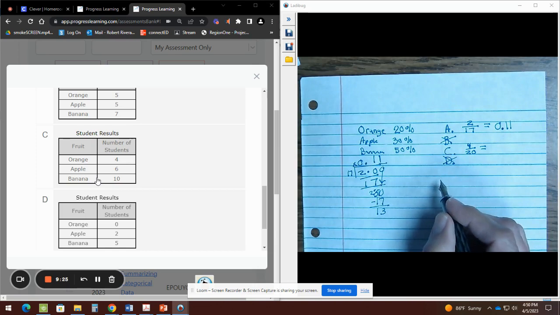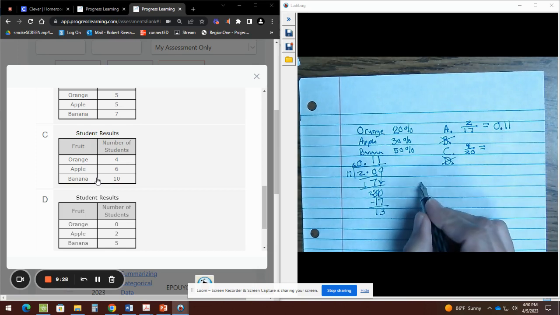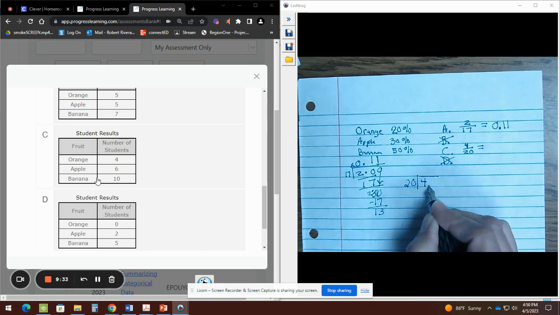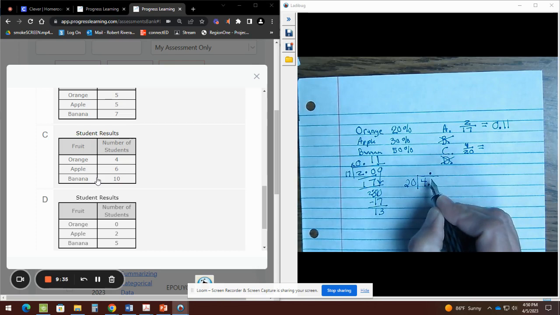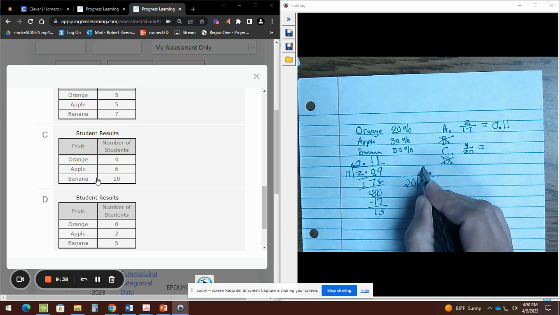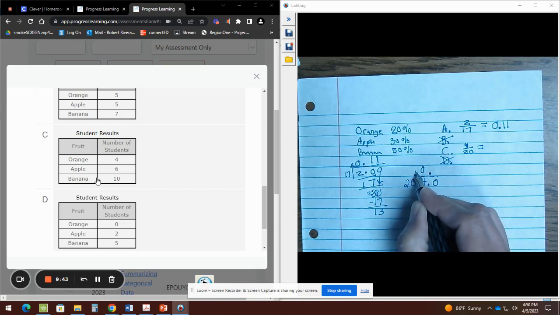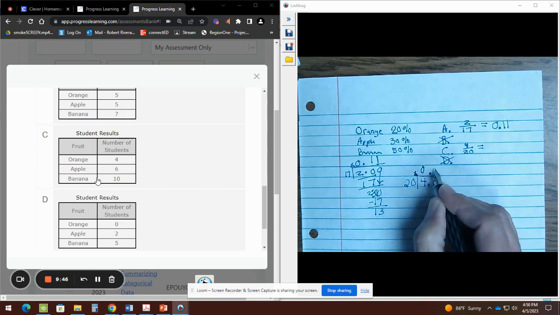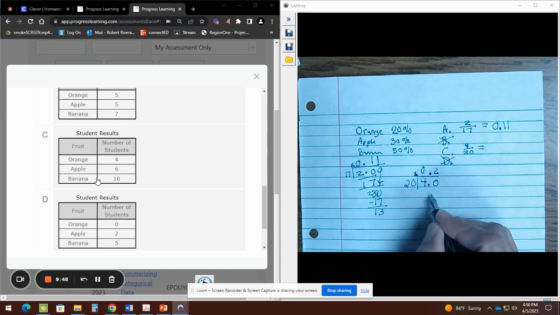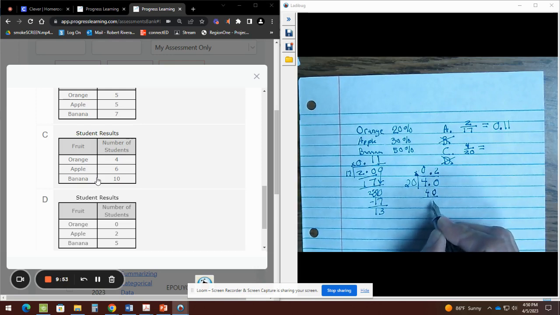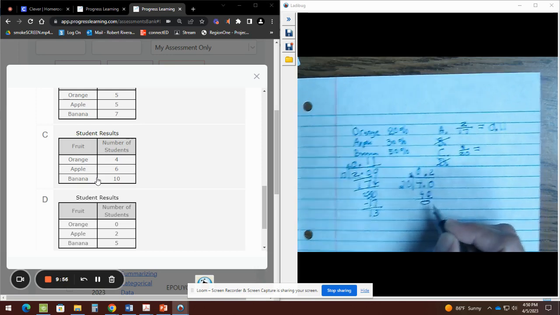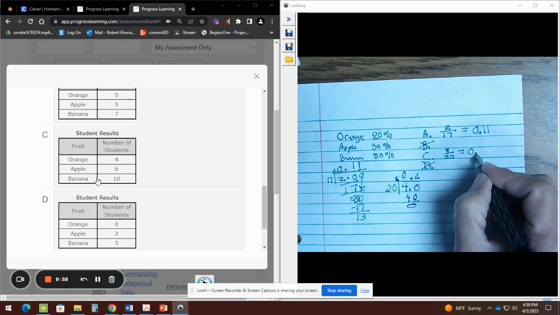But what am I going to do? I'm going to check. Bottom out this guy now. 4 divided by 20. Put your decimal there. Is 4 enough? No, it's not. Is 40 enough? Yes, it is. 20 times what? Okay, 20 times 2 would be 40. So this guy would be 0.2.